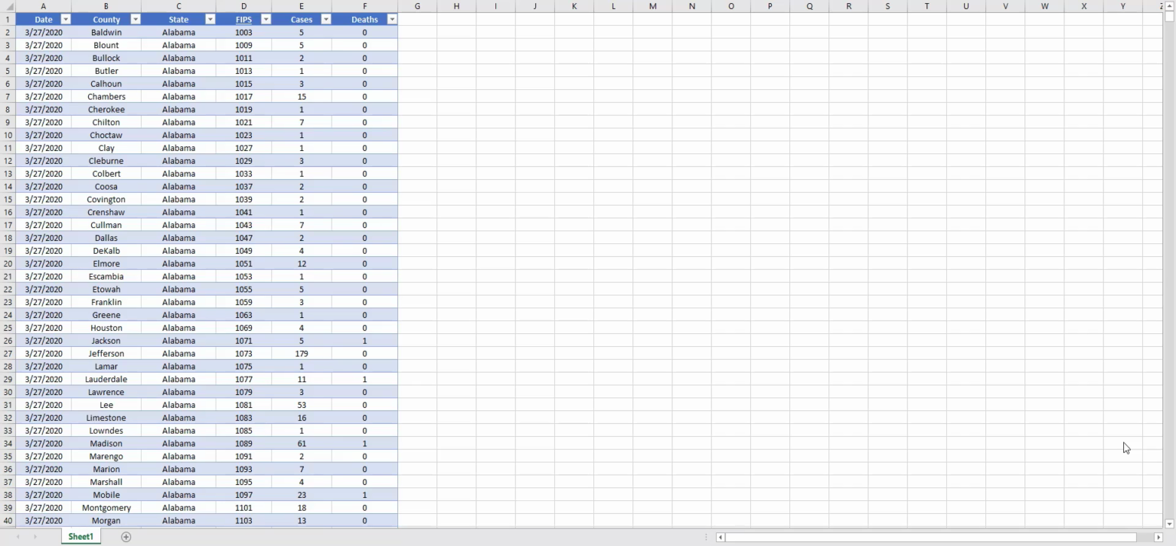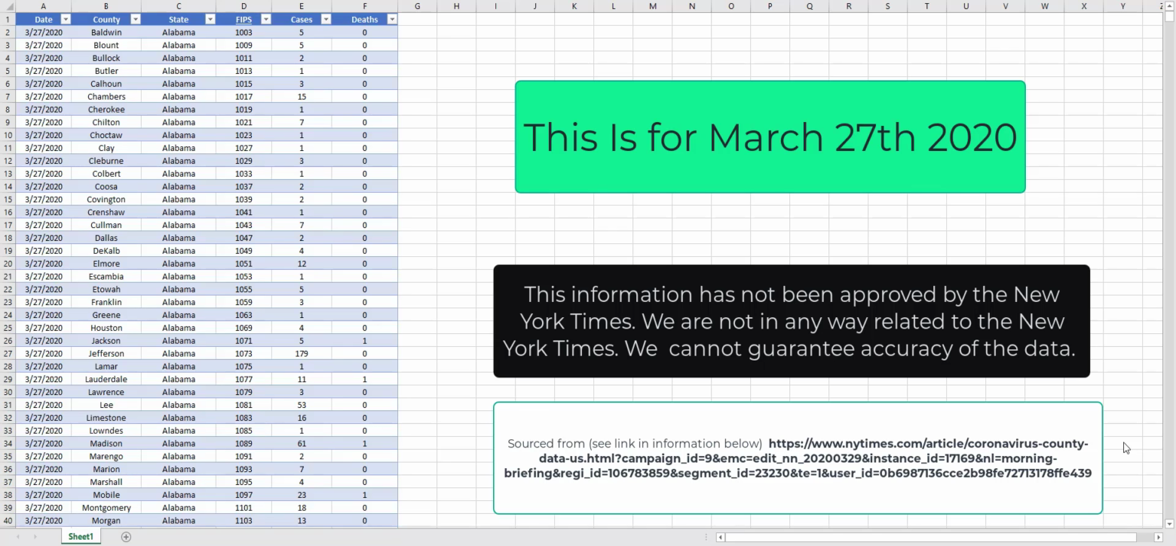I pulled some data from a New York Times article, and the New York Times is tracking the best that anybody has so far, the number of coronavirus cases by county, and has this available. So I just copied the information from their CSV file and made this quick little table.